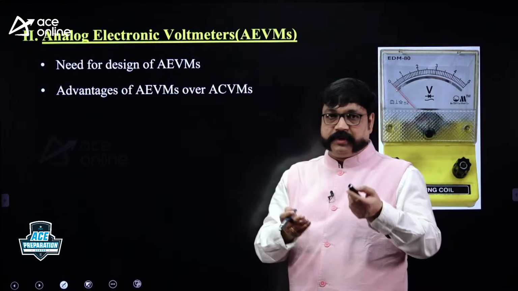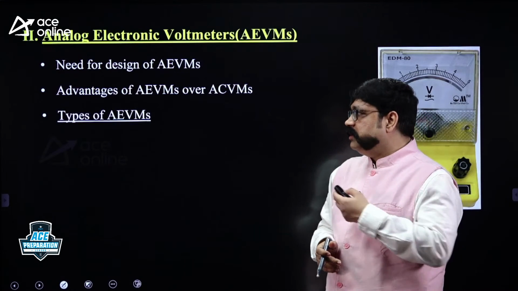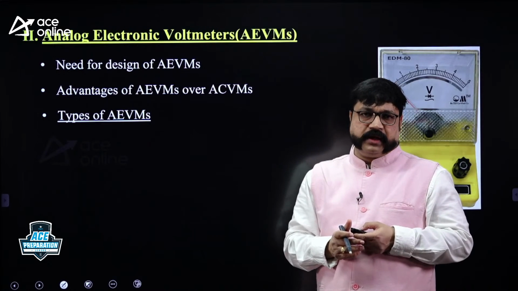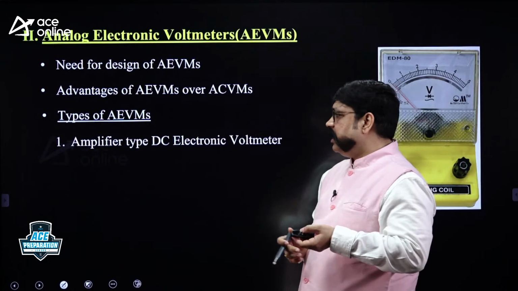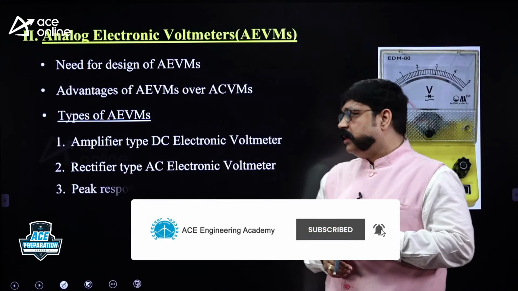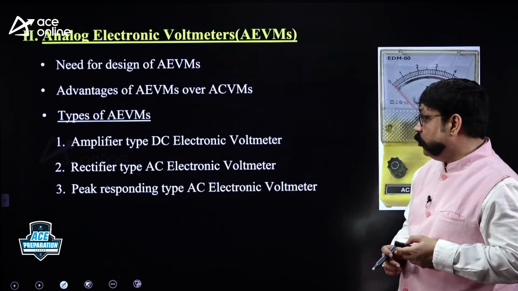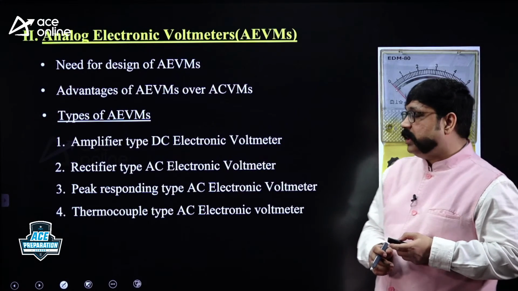What I mean by conventional voltmeters is PMMC, moving iron, etc. There are four types of analog electronic voltmeters. One is the amplifier type DC electronic voltmeter, then the rectifier type AC electronic voltmeter, the peak responding type, or simply the peak type AC electronic voltmeter, and also the thermocouple type AC electronic voltmeter.